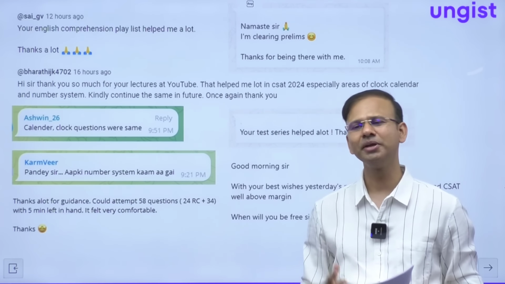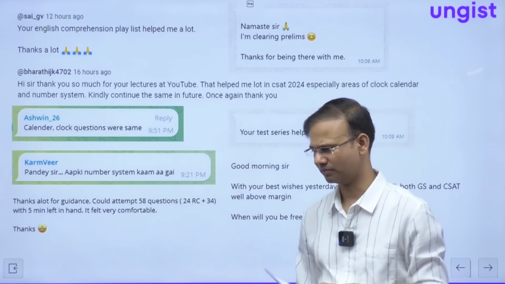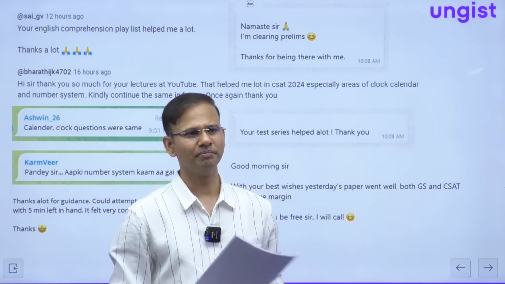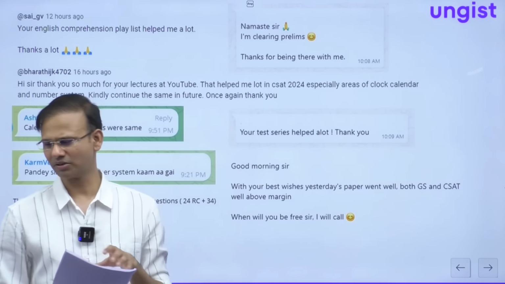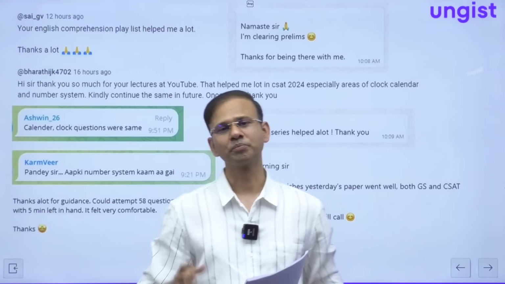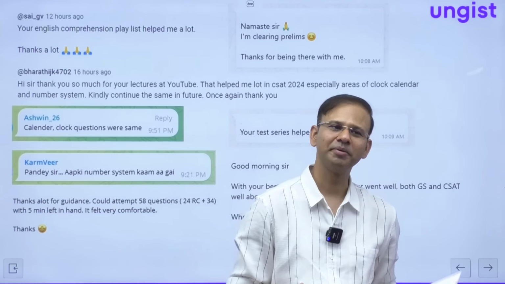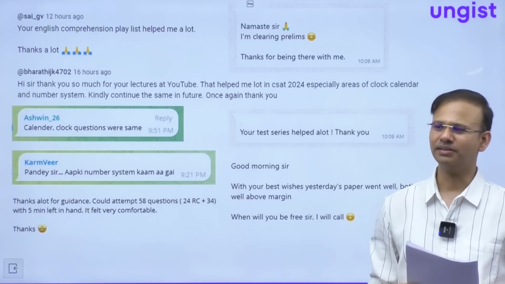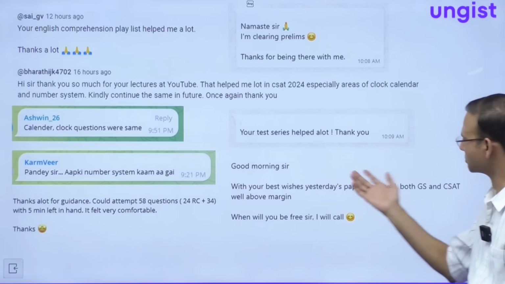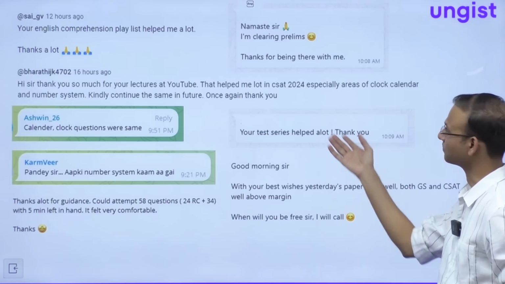All the students are very happy, and I am also very happy for you guys because this time almost all the students of UNGIST are qualifying the CSAT paper. Because since yesterday I haven't spoken to anyone who said, sir, I feel my CSAT is not going well. Everybody is saying, sir, CSAT is getting cleared, and hopefully my prelims is also getting cleared very well. So I'm really happy. The students are also very happy, and I'm also very happy for you guys. So friends, it was your hard work, it paid off. So these are the testimonials, and the students are actually very happy. You can see the emojis over here.